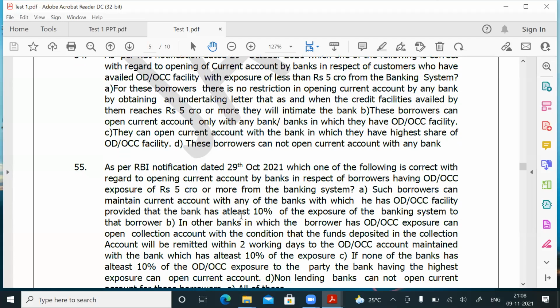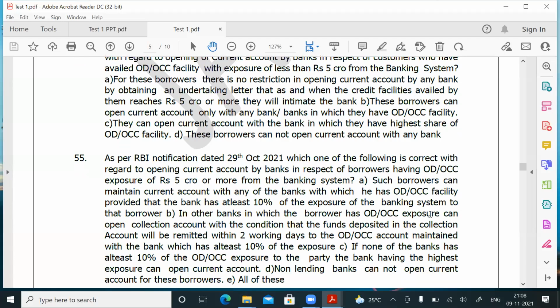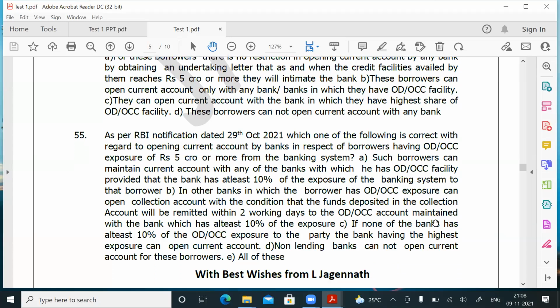Other banks in which the borrower has ODOCC exposure can open a collection account, with the condition that the funds deposited in the collection account will be remitted within 2 working days through the ODOCC account maintained with the bank which has at least 10% of the exposure. If none of the banks has at least 10% ODOCC exposure to the party, the bank having the highest exposure can open the current account. Non-lending banks cannot open current account for these borrowers. All of these is the point which is correct.